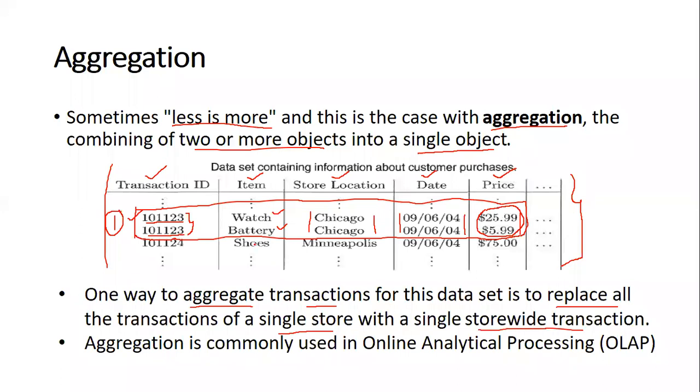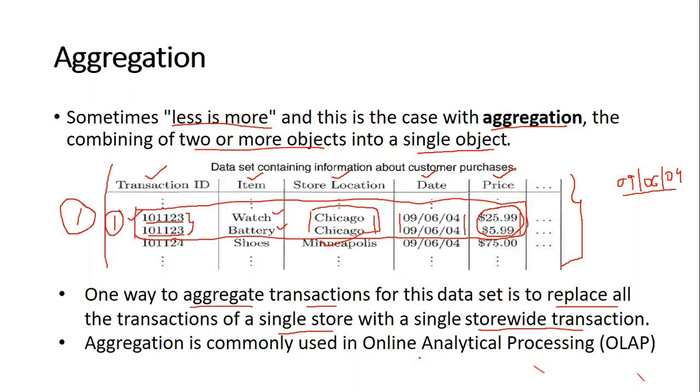For example, let us say the store location is Chicago. On a single date, for example 09/06/04, all the transactions that happened on this particular day, irrespective of what item is being sold, can be aggregated into a single entry. This is going to be very helpful because all the details are not required. This type of activity is what is called aggregation.